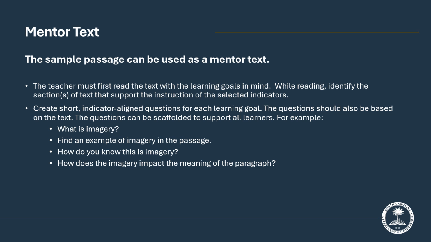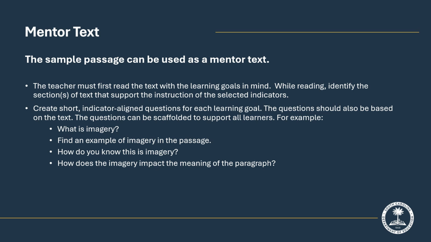If you use this passage as a mentor text, you must first read the passage with the learning goals in mind. While reading, identify the sections of text that support the instruction of the selected indicators. Then create short indicator-aligned questions for each learning goal. The questions should always drive students back into the text. You can also scaffold the questions to support all learners and provide information on who is missing the primary knowledge.